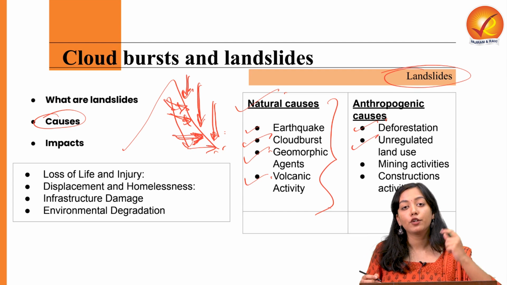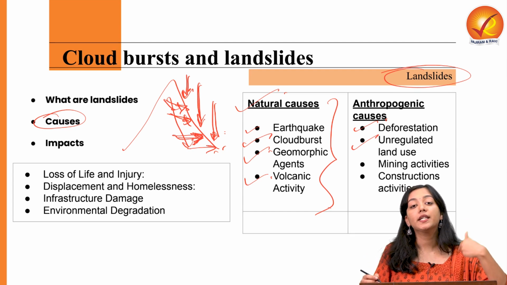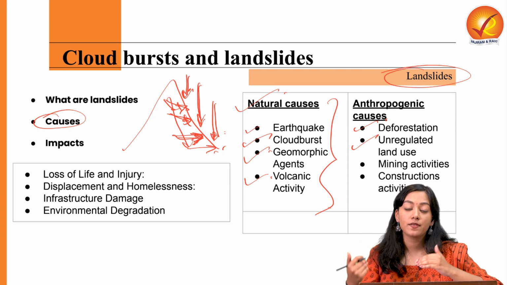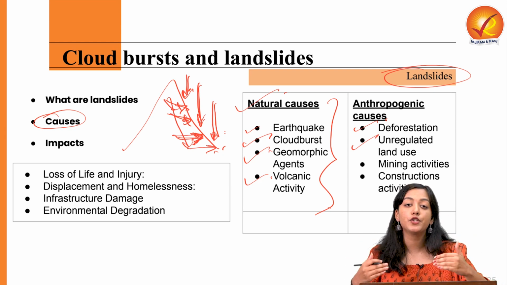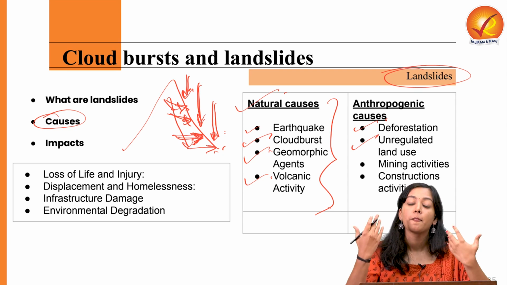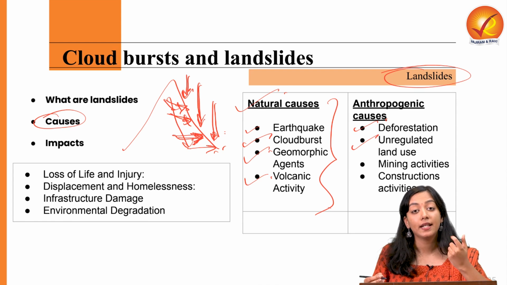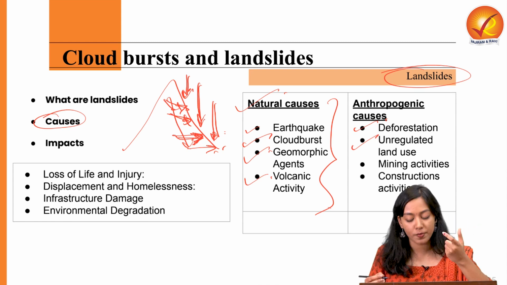Because we are trying to chop down the forest in order to convert the land use into agriculture, we are chopping down trees and compromising the slope's stability in order to pursue development, tourism activities, construction of buildings, hotels, etc. Therefore, we are also causing landslides and degradation in slope stability.